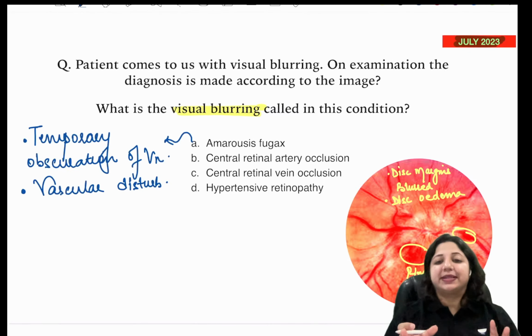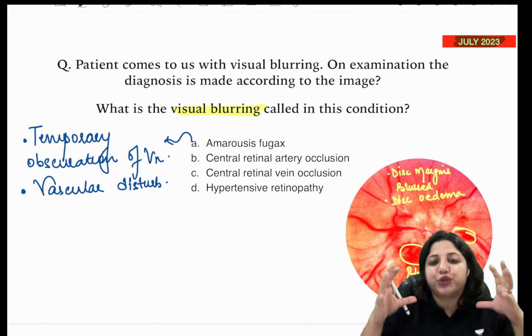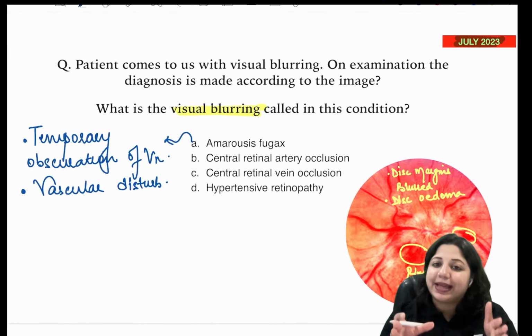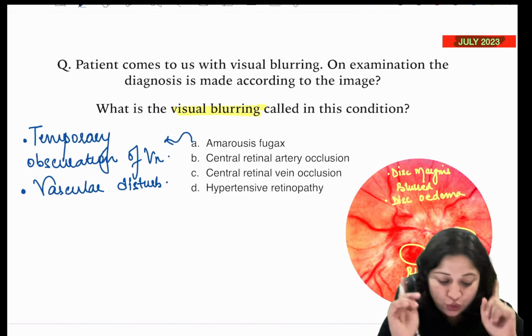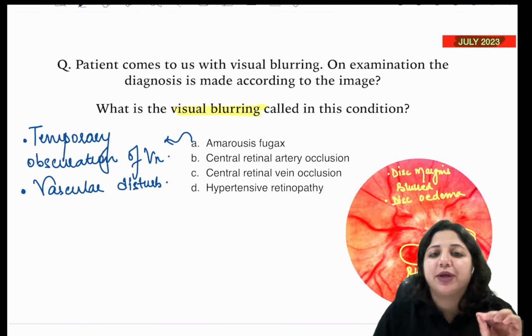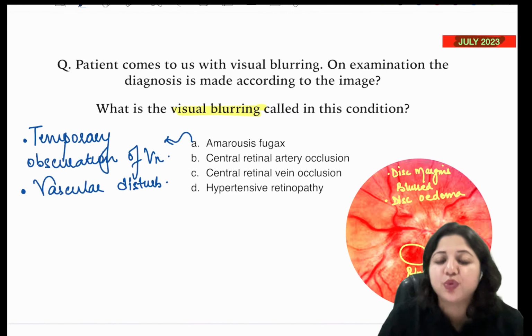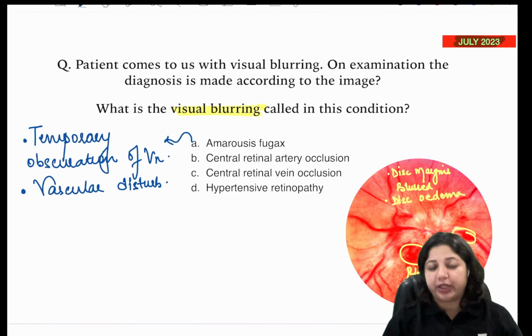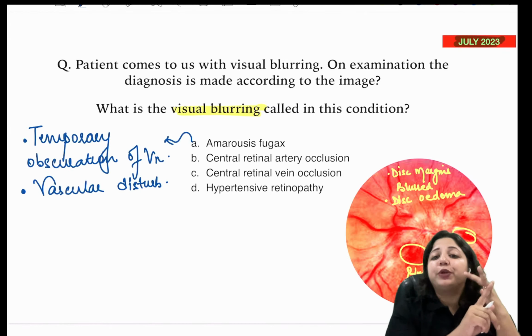So basically, there is a temporary obscuration of vision. Is it like that? It happens when there is an involvement of the disc. So that is one. The other thing that we have is central retinal artery occlusion. Third is central retinal vein occlusion and hypertensive retinopathy. We just read about hypertensive retinopathy. I told you there's involvement of the nerve.